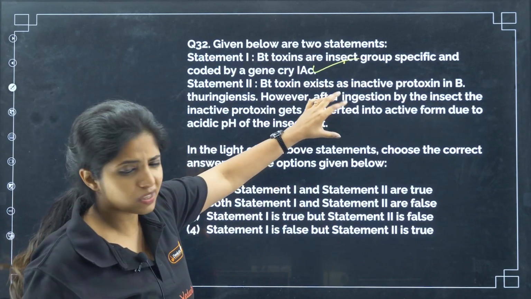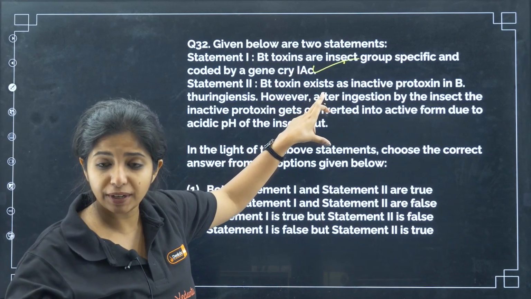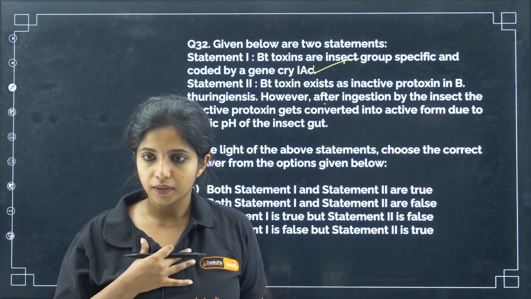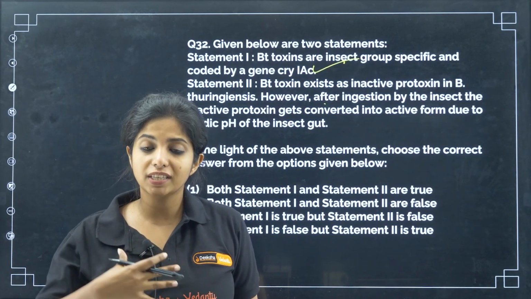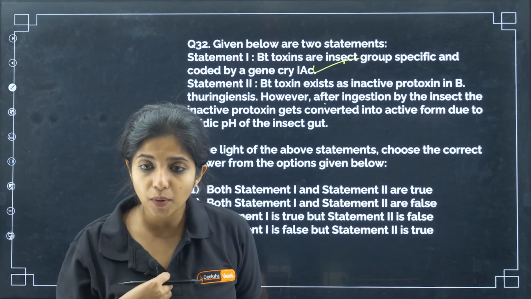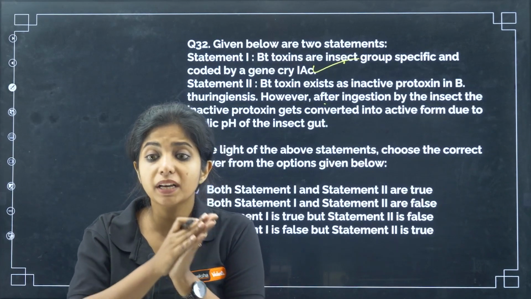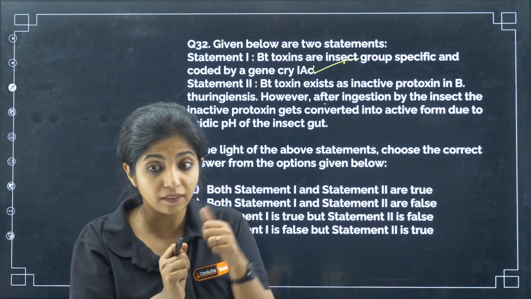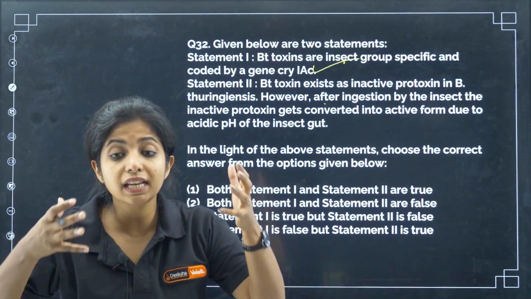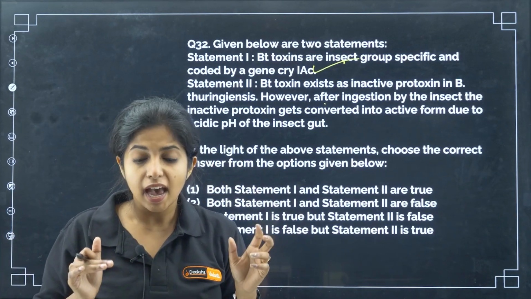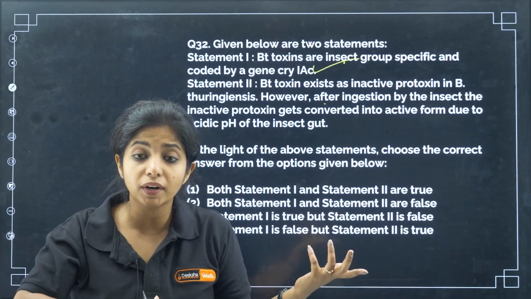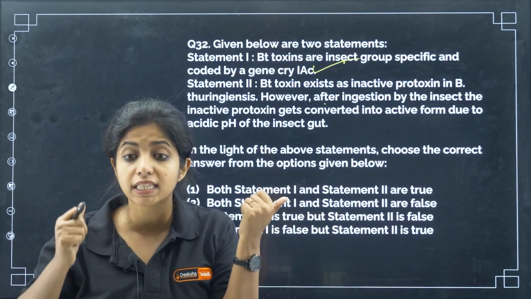This particular statement is correct. But is the second statement correct? Read it carefully. Bt toxin exists as inactive protoxin. For example, if I am bacteria, in my body the toxin is being produced, but it is in inactive state. It becomes active when an insect has it, okay. And why does it become active in the insect's body? Because there is an acidic pH in the insect gut.